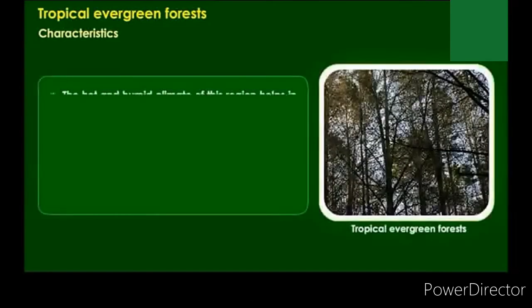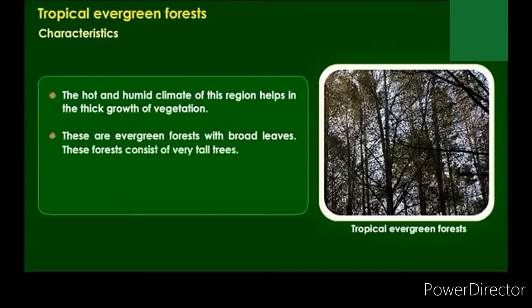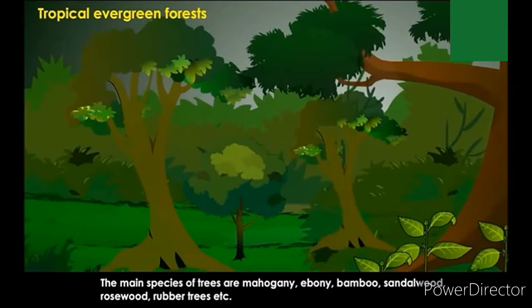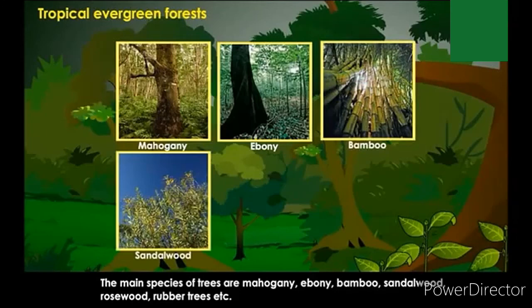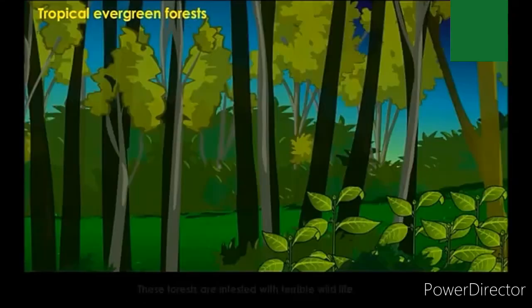Tropical evergreen forest has some characteristics. First, the hot and humid climate of this region helps in the thick growth of vegetation. Second, these are evergreen forests with broad leaves, and they consist of very tall trees. Third, these forests consist of hardwood trees. There are creepers which cling around the trees. The main species of trees are mahogany, ebony, bamboo, sandalwood, rosewood, rubber trees, etc.